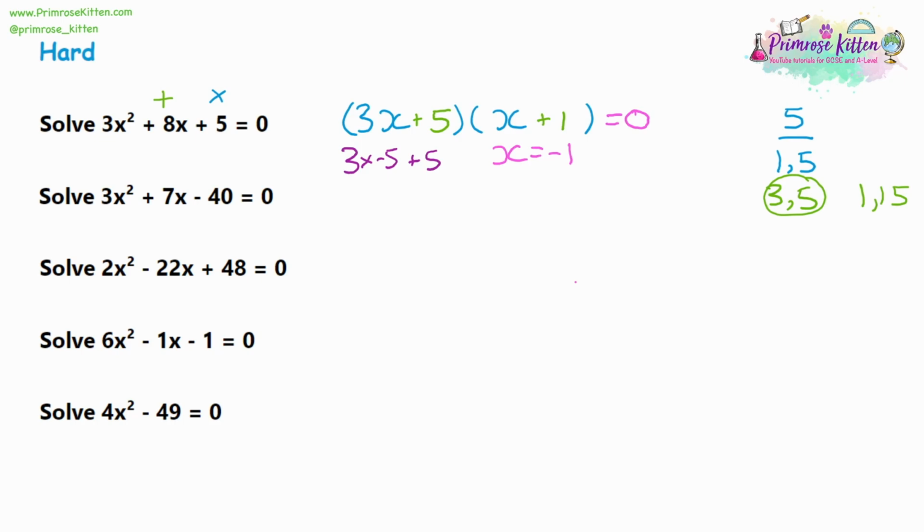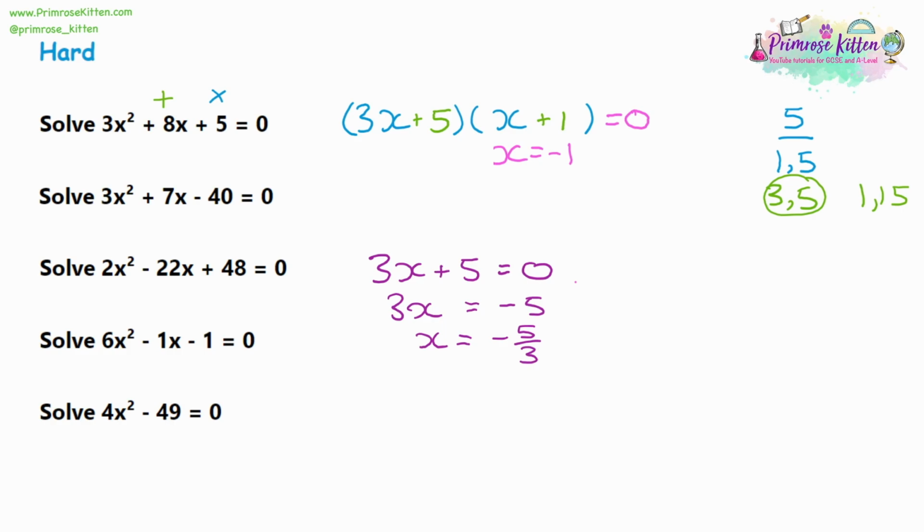So when you have that extra coefficient on the x in the bracket, you can't just flip the sign. It's not going to work. What we need to do is take that 3 into account. So we're going to want the bracket 3x plus 5 to equal 0. We can solve this equation. We can take away 5 from both sides, and then we can divide both sides by 3. And so x is going to be -5 thirds. That is to do what we did before and say x is going to be the number with the flipped sign, so the -5, but divide it by the coefficient on the x. The x has got 3 on it, so we're dividing the -5 by 3.